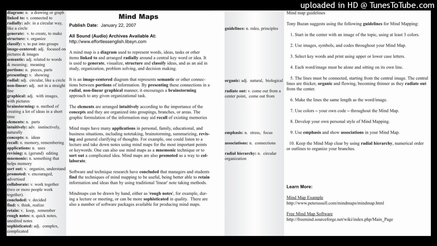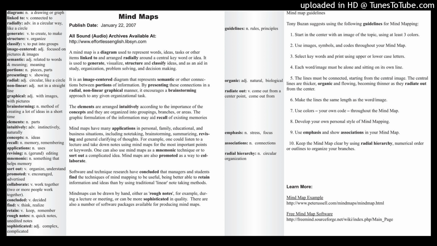They're used intuitively. Right? In the same sentence, the same paragraph, we see the word recall. Mind maps can help recall of memories. Recall means remembering or memory. So it helps memory. Mind maps can help memory. If you start doing a mind map, it can help you remember things that you thought you forgot.